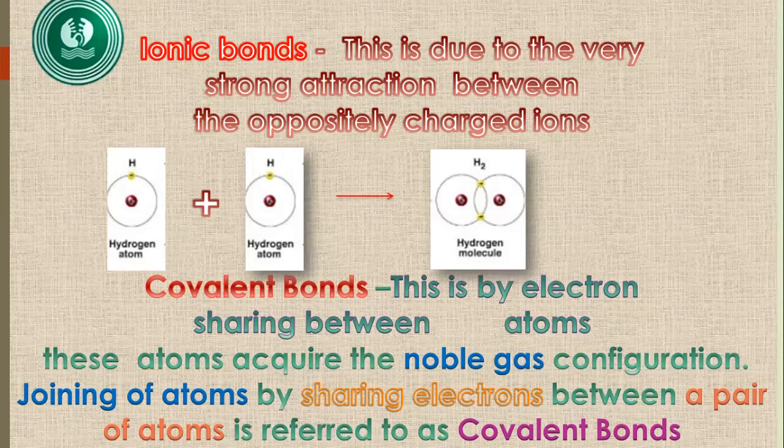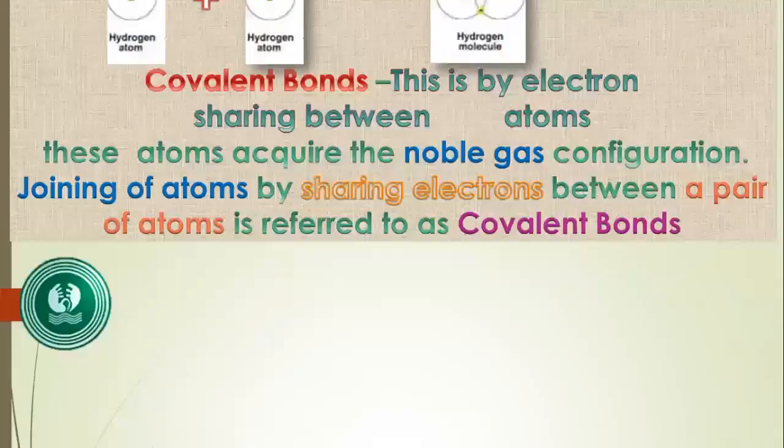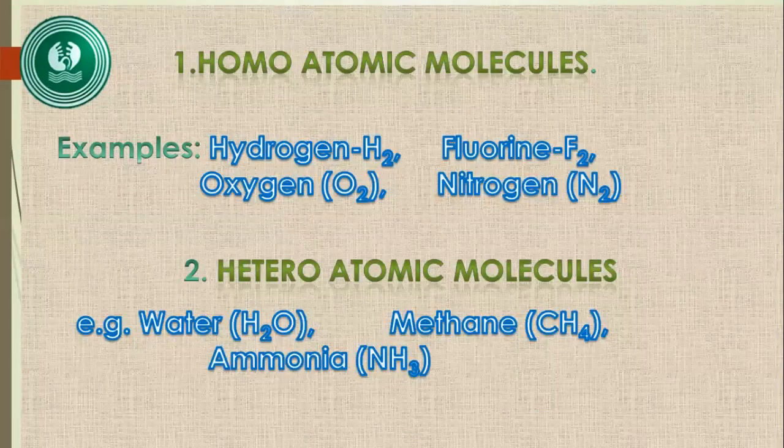By that, they get the stability of noble gas electronic configuration, so these covalent bonds are formed. By sharing the electrons between the atoms, a bond is formed. That bond is a covalent bond. By that, there are molecules.